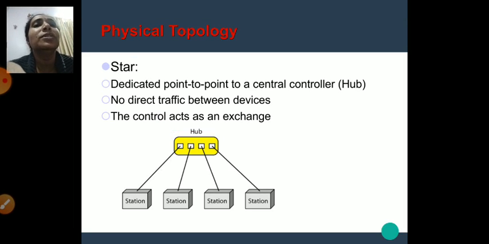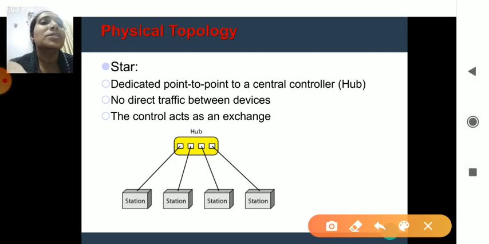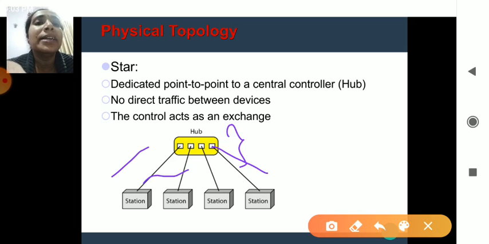Then you move on to a concept called a star topology. Star topology is nothing but dedicated point to point. It has a central hub to which all the systems get connected, and no direct traffic is involved, meaning each and every system is not connected to the others. Each and every connection goes to the hub only.